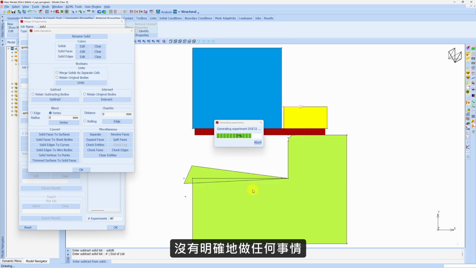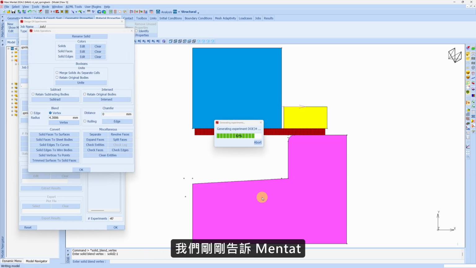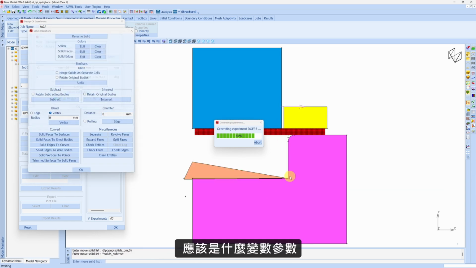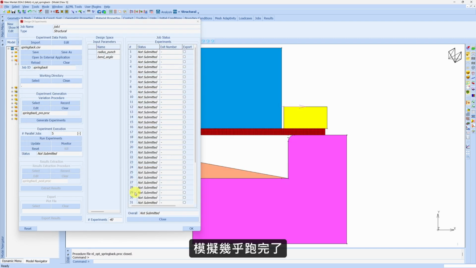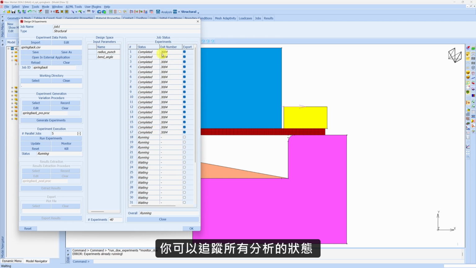So we did not do anything explicitly here. We just told Mentat what should be the variable parameters and how many number of experiments we want to run. Almost done. You can see over here, these are the 40 models and each are kept in separate folders. Otherwise it will be one giant mess. And now we can run all those simulations in parallel. So I'm choosing 5 jobs at a time and then just say run experiments. You can track the status of all jobs over here.